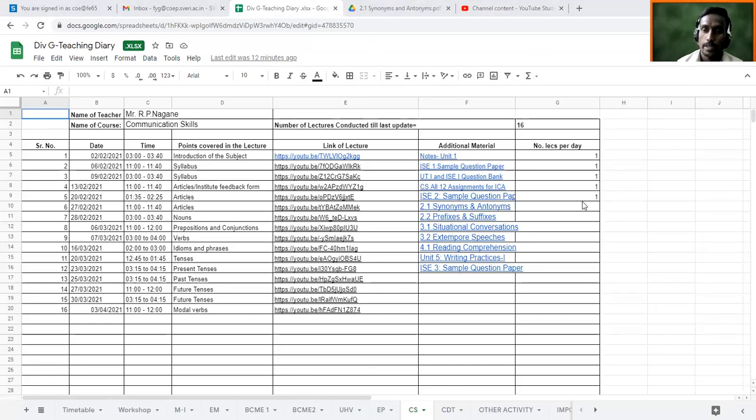So in case of the unit test, many of the students have done well, but there are some students who could not understand what exactly has been asked in chapter test 2. Some of the students have written prefixes and suffixes with one example only, but instead of just writing one example, you are expected to write down a minimum of 5 words. You can write more than 5 also. But let it be. Now you just focus and concentrate on the ISC second.